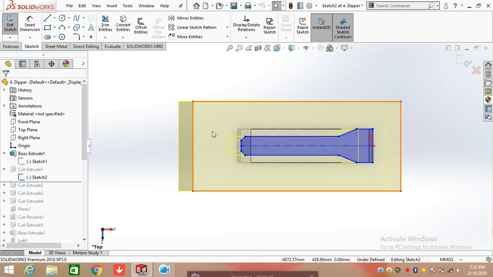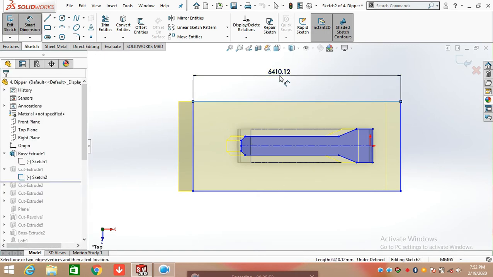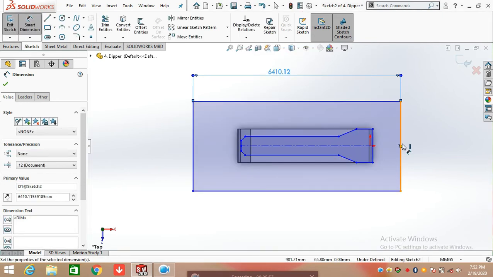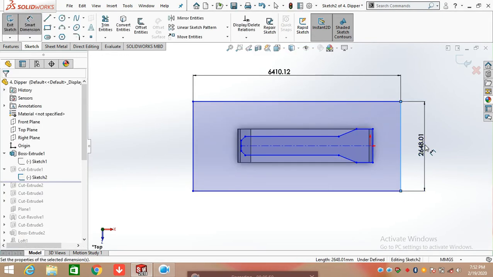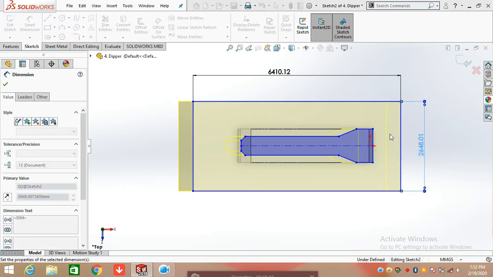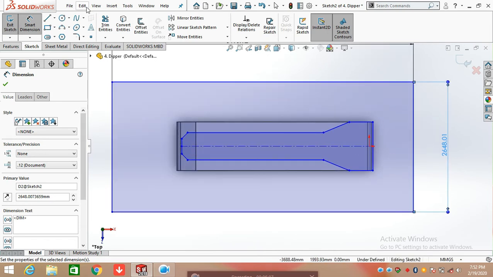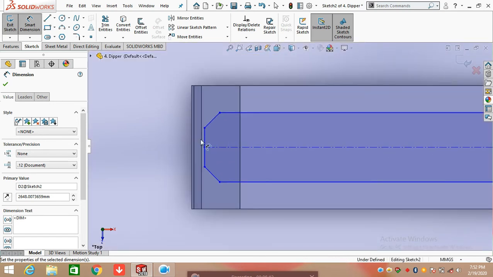Click on Smart Dimension, and here I am going to define the dimensions of the rectangle. You can roughly draw the rectangle, which is outside of the body. So you can define it yourself. First of all, click on center line, construction line, and draw a center line from the origin. And click on the line command and draw a straight line from the origin